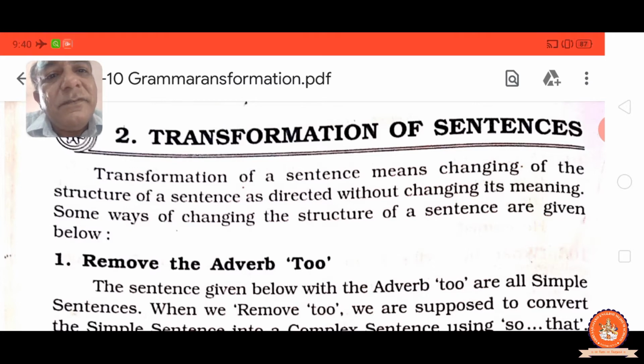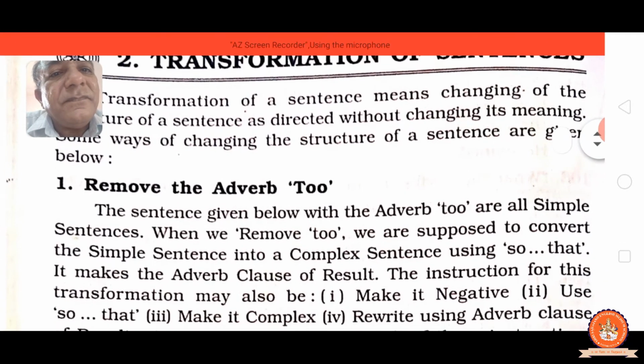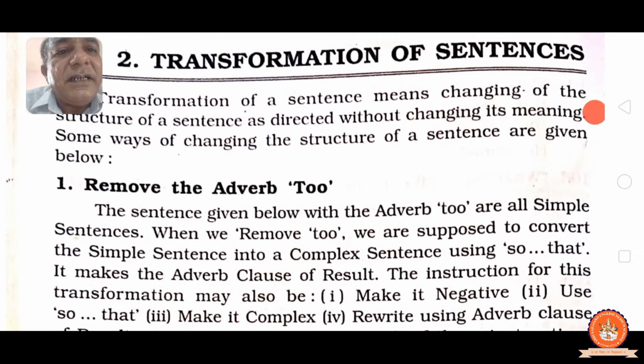See, number one, remove the adverb too. The sentences given below with the adverb too are all simple sentences. When you find a sentence with the adverb too, all are called simple sentences. As you know, there are three types of sentence: simple, compound and complex. When you find a sentence with too, T-O-O, this sentence must be a simple sentence. When we remove too, we are supposed to convert the simple sentence into a complex sentence. That we will learn afterwards.